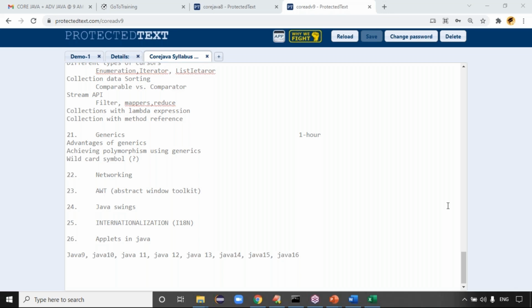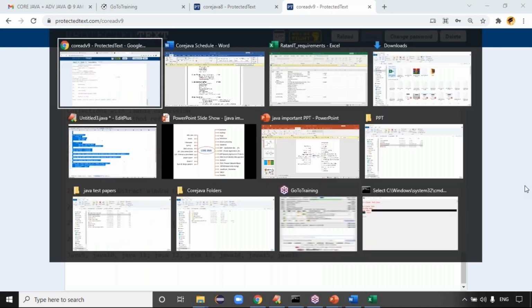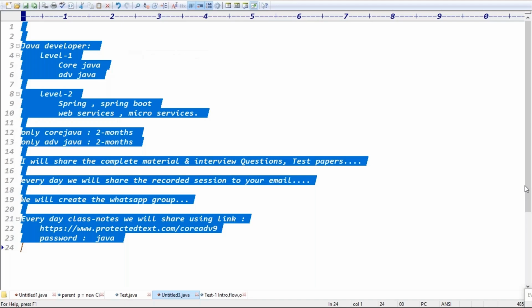Yes, can you hear me? Any questions, please? I think everything is clear, right? Today I will give the information about what topics we are going to discuss and what things we are going to share with you regarding test papers and documents. We got the clarity, right? Tomorrow onwards we'll start the Java class, the first Java class.